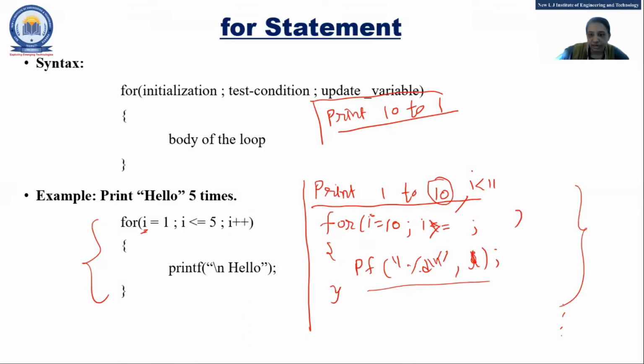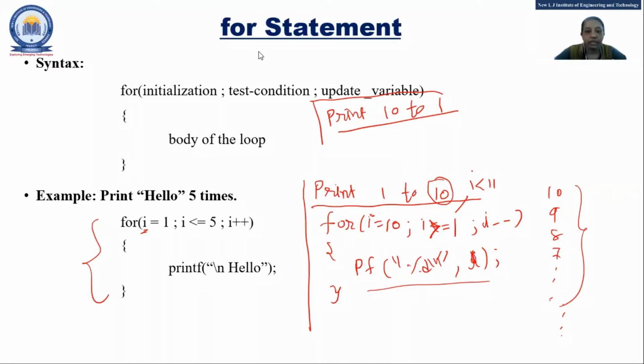Now the condition will be changed: I greater than or equal to 1, and if you write only greater than, it is 0. And I minus minus. So what will it print? 10, 9, then 8, then 7, like this. Clear? Clear or any doubt? Fine. So this is the main concept: initialization, condition, and increment, decrement, that you need to remember.